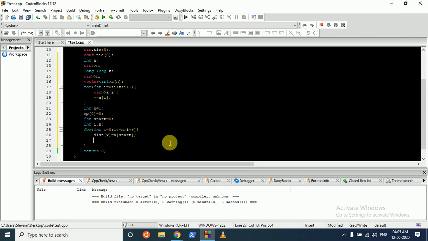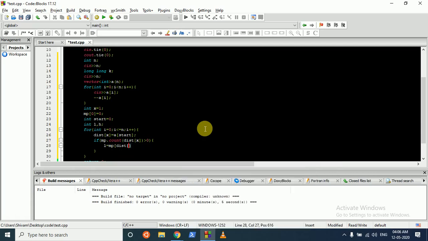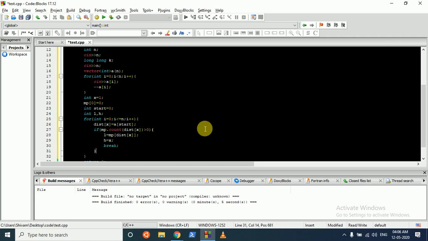Now we'll check whether we have seen this before. If map of distance of x is greater than 0, it means we have seen this before, so our loop is completed. The lowermost value for our loop is the value we have seen before, and our highmost is x, and we'll break out of the loop.